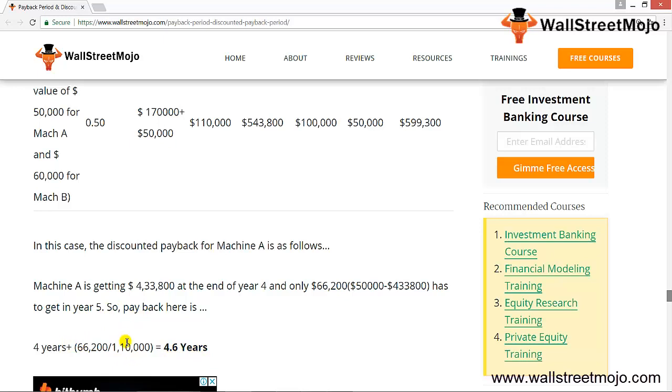As we know, we have already calculated how to calculate this. I hope you have got it. So the discounted payback in both the cases is the same. Now, how to calculate the cash flow for the payback period or the discounted payback period?